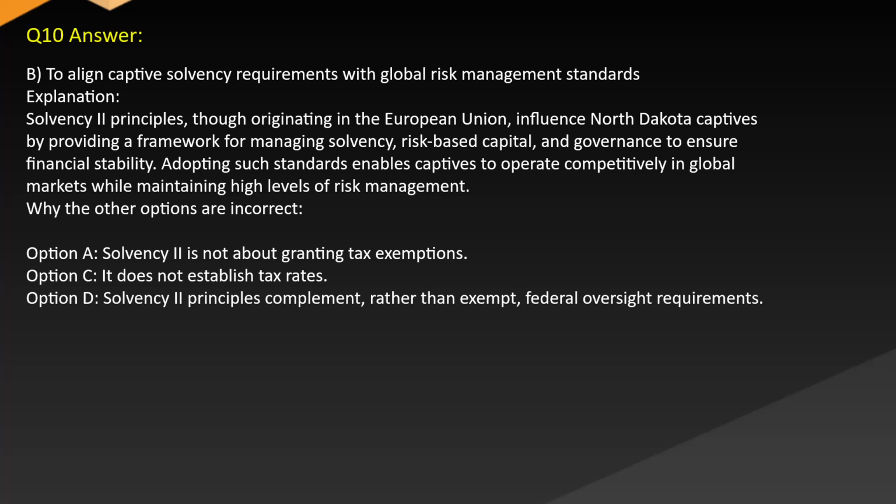Why the other options are incorrect. Option A: Solvency II is not about granting tax exemptions. Option C: it does not establish tax rates. Option D: Solvency II principles complement rather than exempt federal oversight requirements.